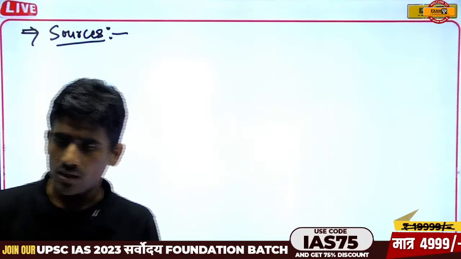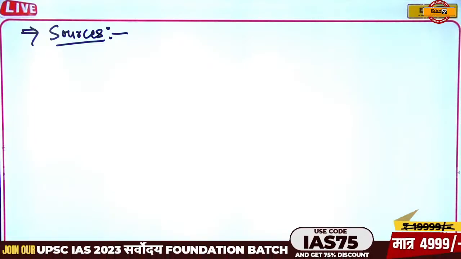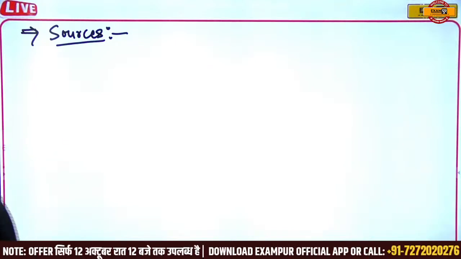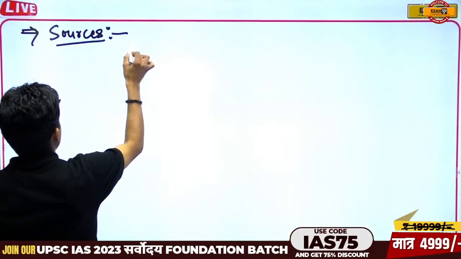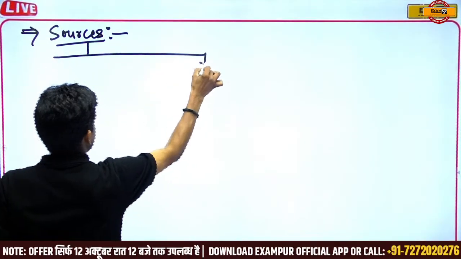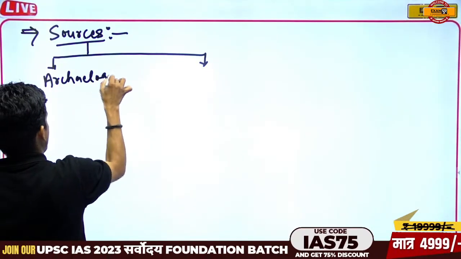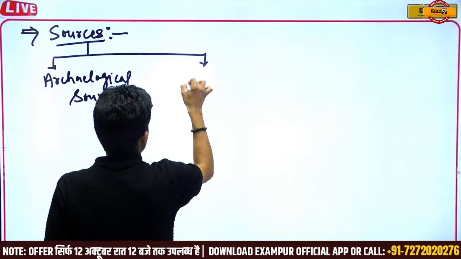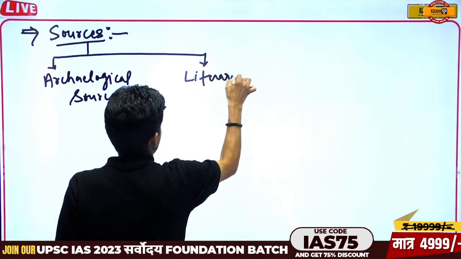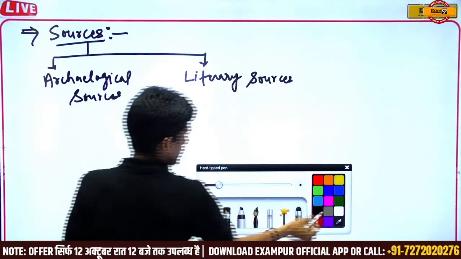The archaeological sources have four categories, and in the literary sources we have a number of categories. First I will deal with the archaeological sources.